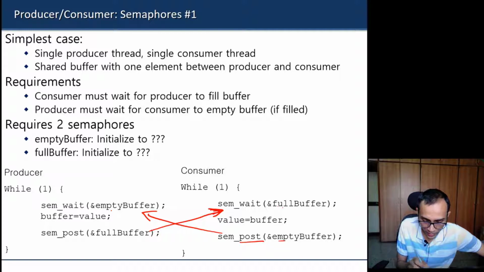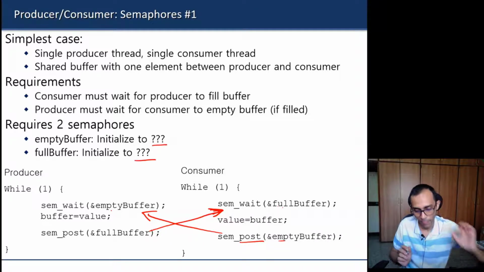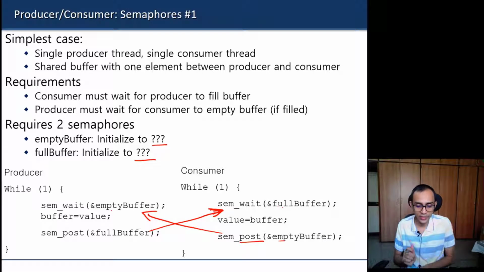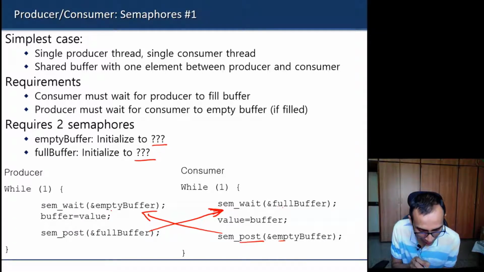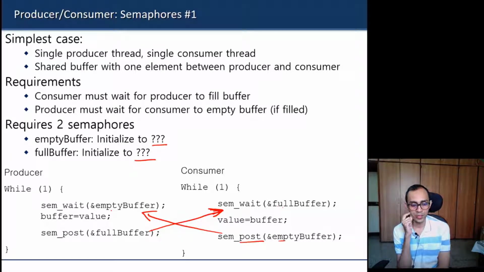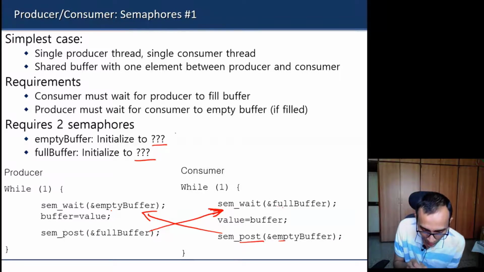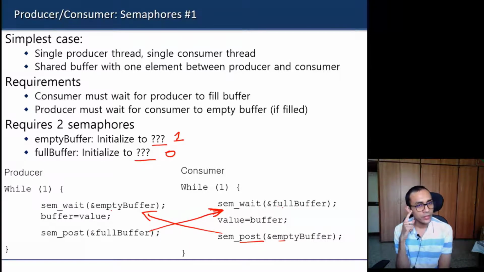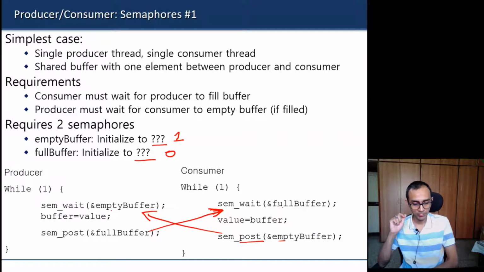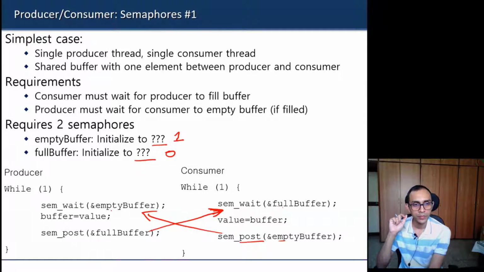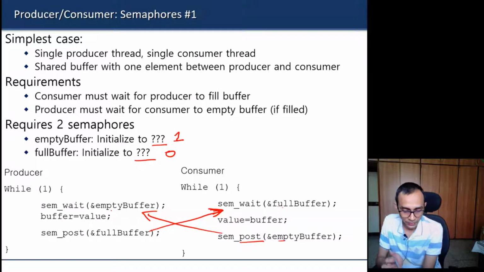So now, what should we initialize these to? If this is the code, what value should empty buffer be initialized to, and what value should full buffer be initialized to? One and zero. So empty buffer should be given 1 and full buffer should be given 0. Why do you say that? Because initially the consumer shouldn't run. You have to first run the producer and then the consumer, right? Right. So the full buffer should wait. Correct. And the empty buffer should run.